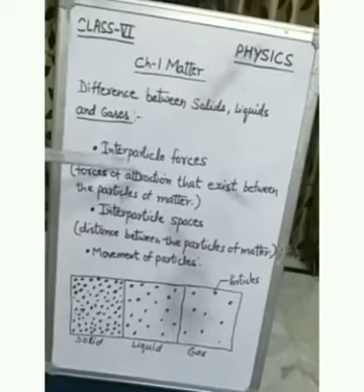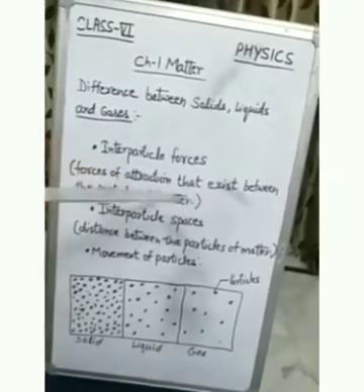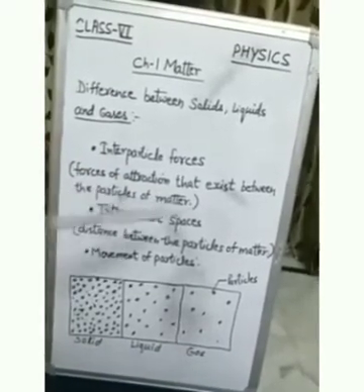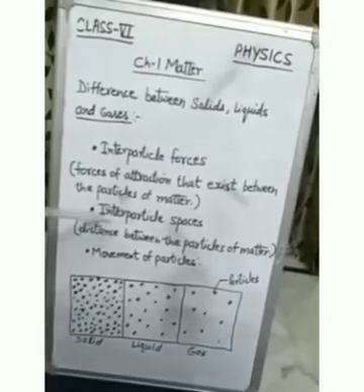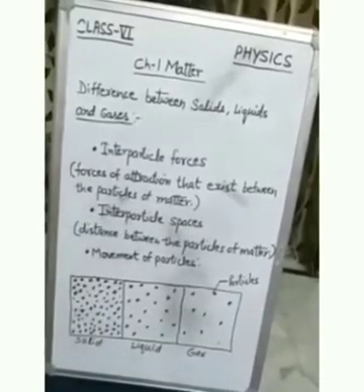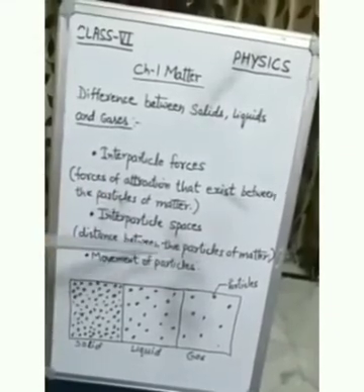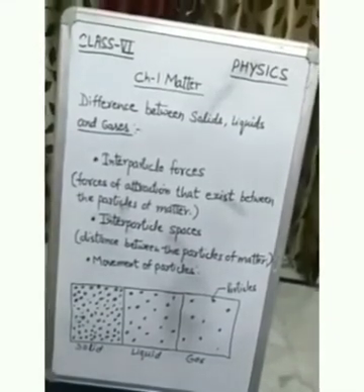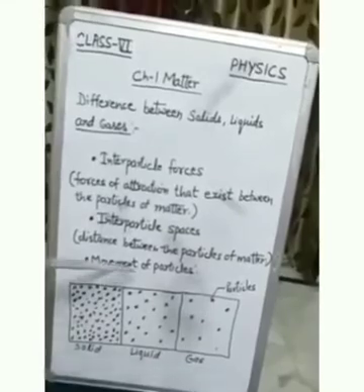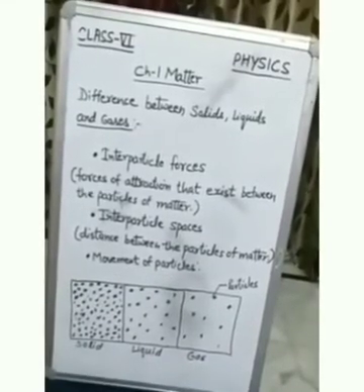Number one, interparticle forces. That is, forces of attraction that exist between the particles of matter. Number two, interparticle spaces. Distance between the particles of matter. This is known as interparticle spaces. And number three is movement of particles.